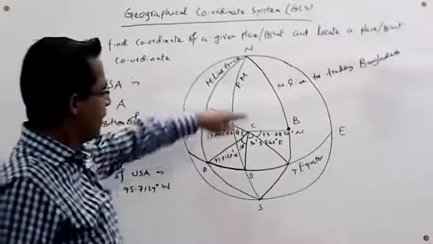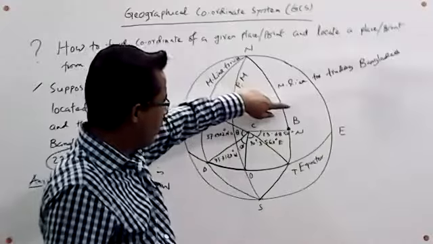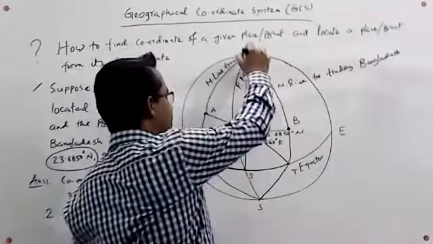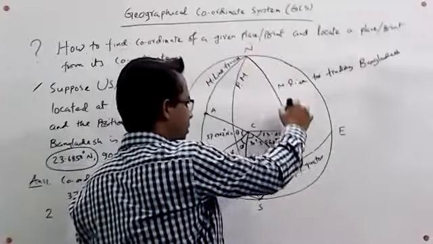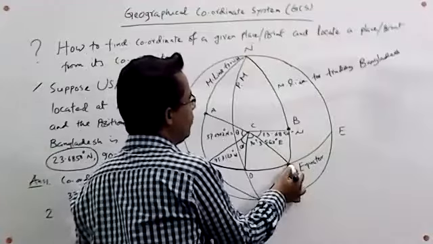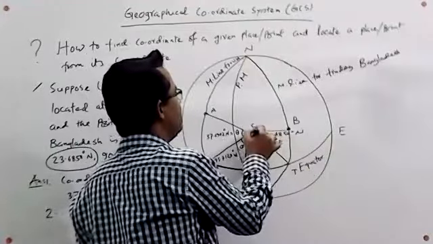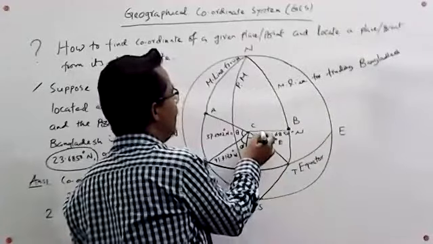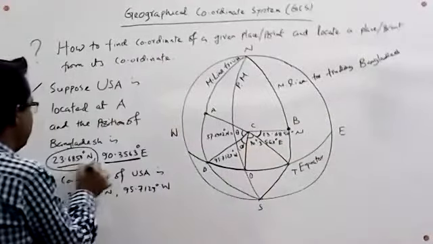So if we calculate the location or coordinate of B, we have to draw a meridian line passing through B from the north to the south pole. Then it intersects with the equator at C. Then we join C, B, T, and this angle denotes the latitude of a point.